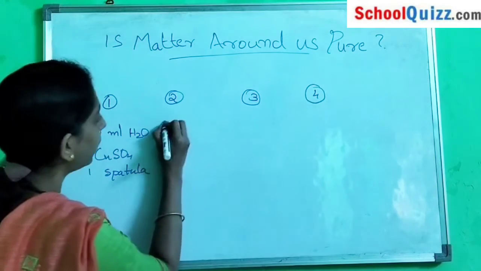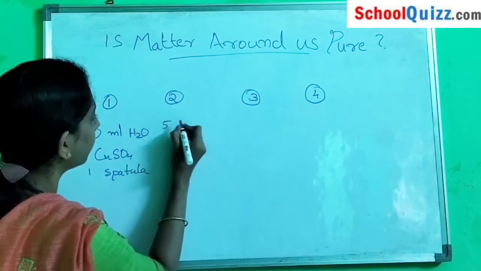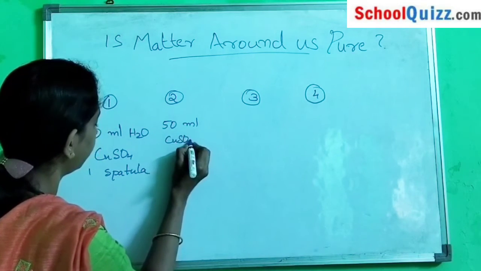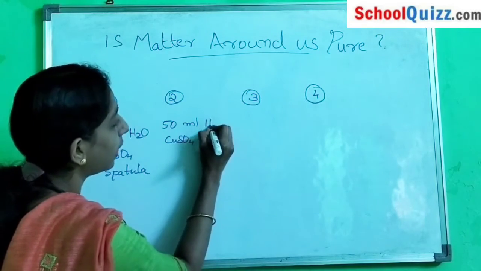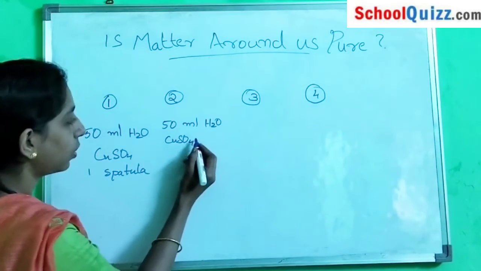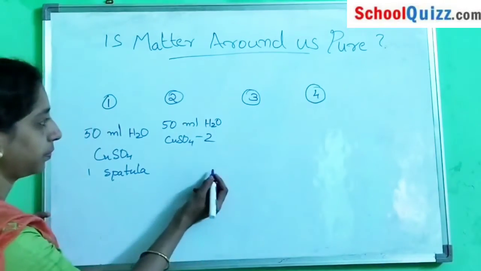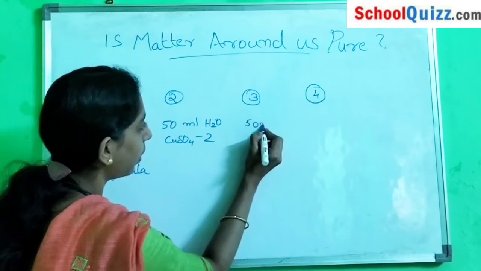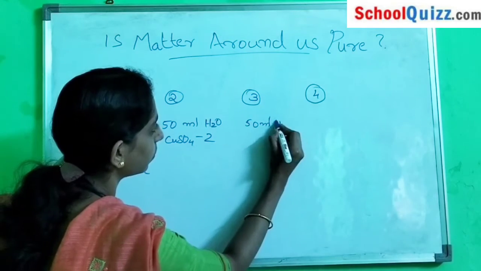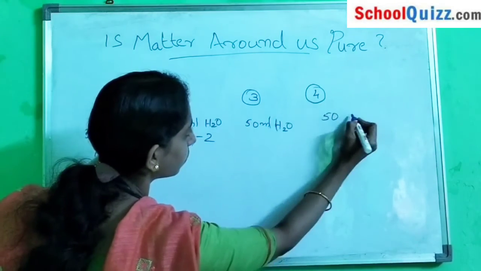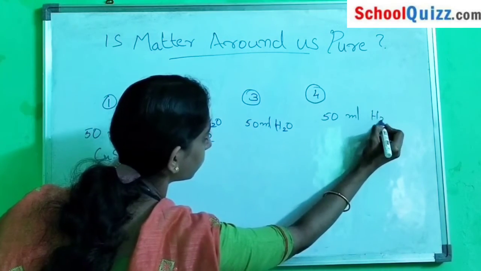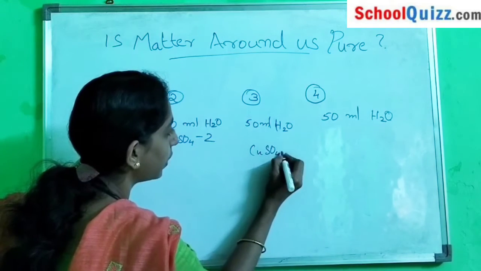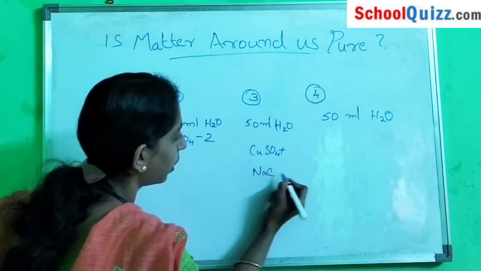In the second, we add 50 ml of water and copper sulfate, 2 spatulas. Then in the other beakers we add 50 ml of water and different amounts of copper sulfate plus sodium chloride.